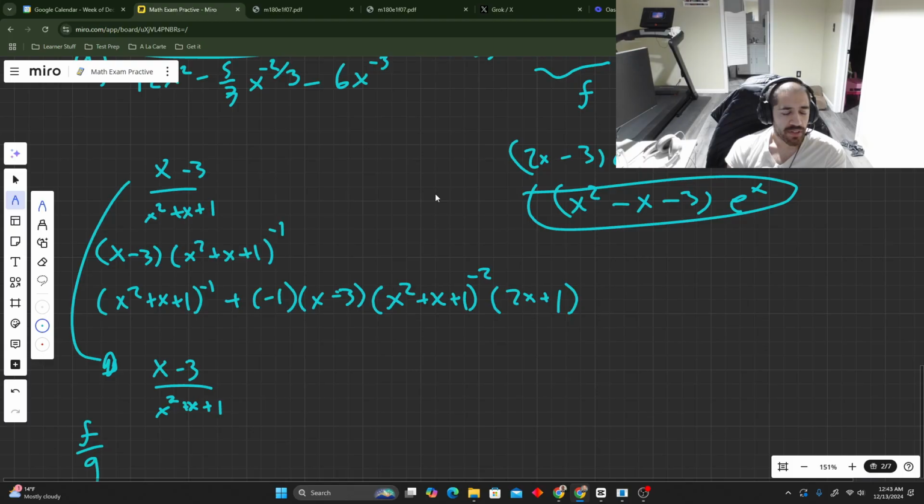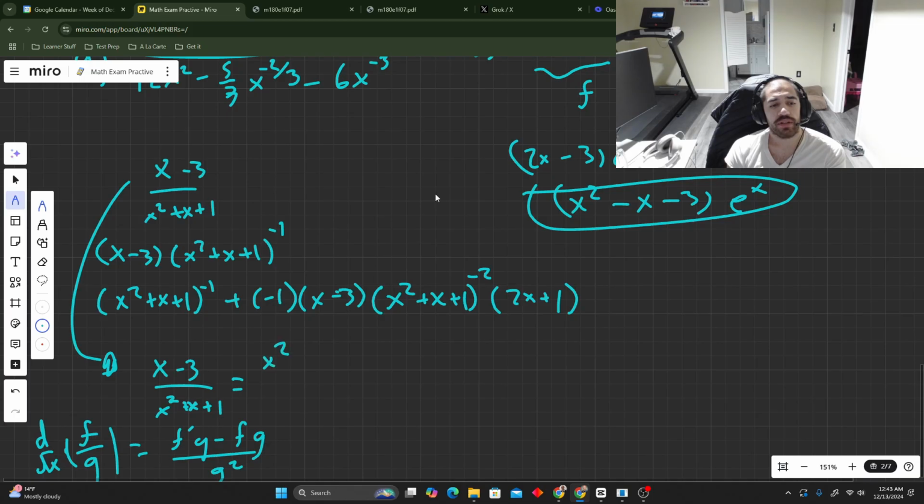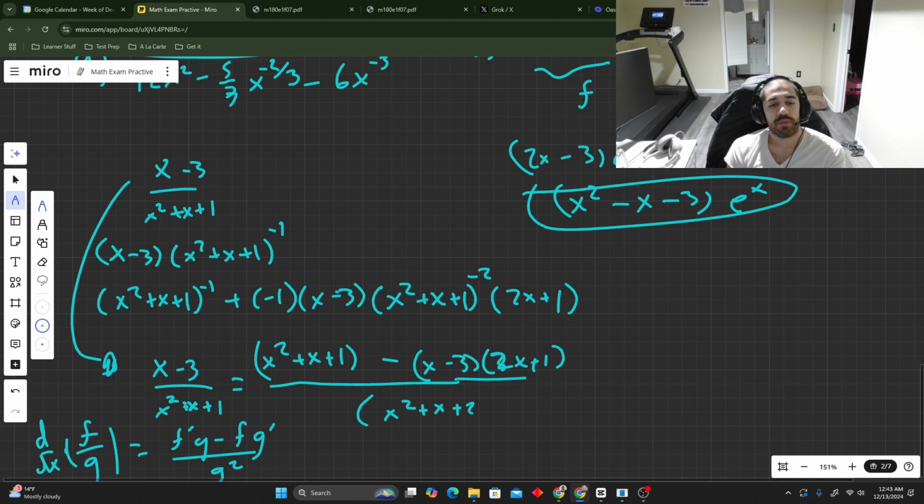If you're going to take the derivative, I think it's f prime g minus f g prime over g squared. f prime is 1 over g, minus f g prime. It looks very similar to what I would have thought it was going to be. It's the same thing, it has very similar elements. It would have been the same thing. It's going to be nasty regardless.